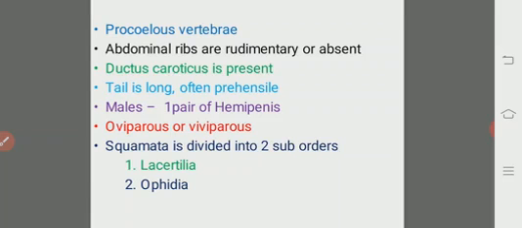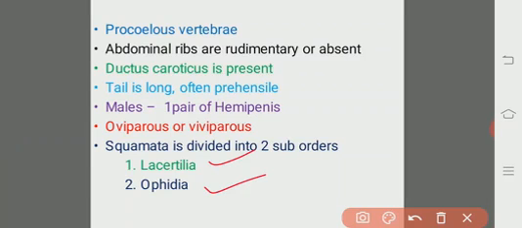And the order Squamata is divided into two suborders. One is the Lacertilia, another one is the Ophidia. In Lacertilia, all the calotes, lizards, dragons and chameleons were included, and in the Ophidia, all the snakes were included.